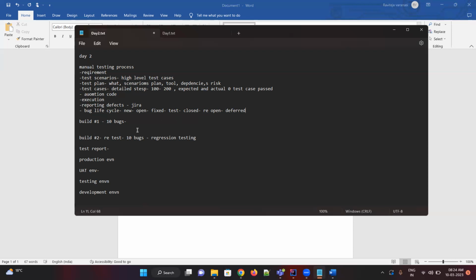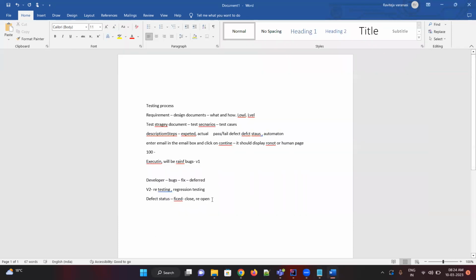Now, combining all of this, suppose we have 3-4 builds over a span of 15 days to 1 month. In this QA cycle, no developer activity will be there, because if they develop the application further, you have to test it from scratch again. So at this time, there's no development activity.